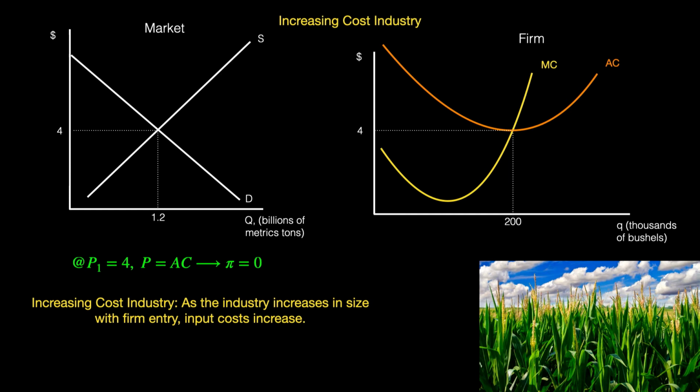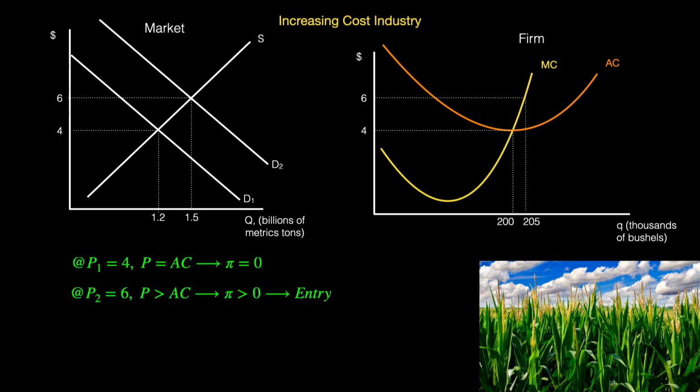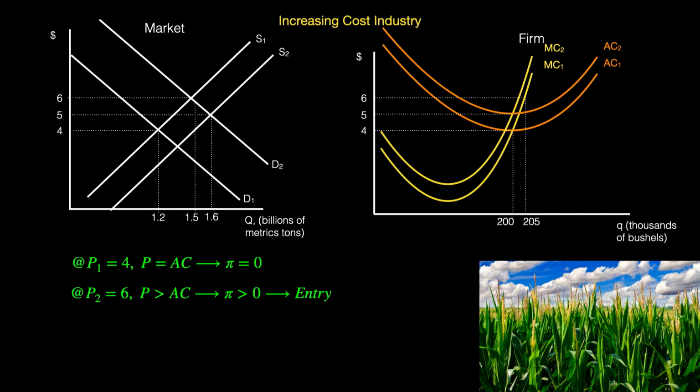Here we start out in the long-run competitive equilibrium with a price of $4. Since we are in long-run equilibrium, each firm is earning a zero economic profit. Once again, the industry experiences an increase in market demand, and price increases from $4 to $6. At the higher price, firms are earning a positive economic profit, which attracts entry. As firms enter the market, the supply curve shifts right. Also, since this is an increasing cost industry, firm costs increase.